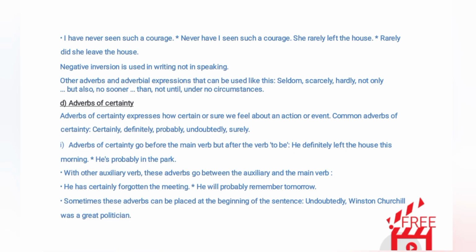1. Adverbs of certainty go before the main verb but after the verb to be. Examples. He definitely left the house this morning. He's probably in the park. 2. With other auxiliary verbs, these adverbs go between the auxiliary and the main verb. Examples. He has certainly forgotten the meeting. He will probably remember tomorrow.